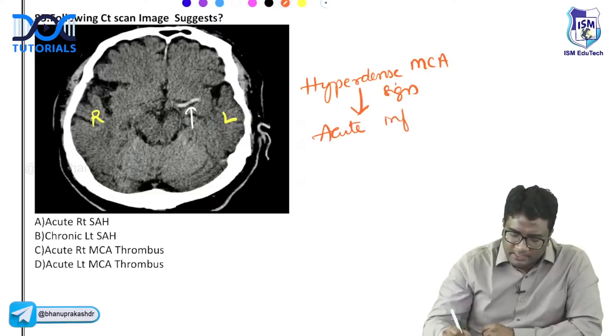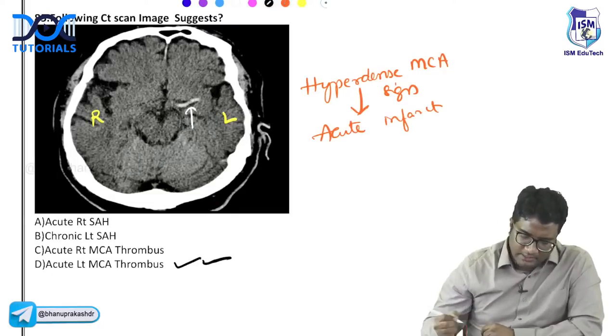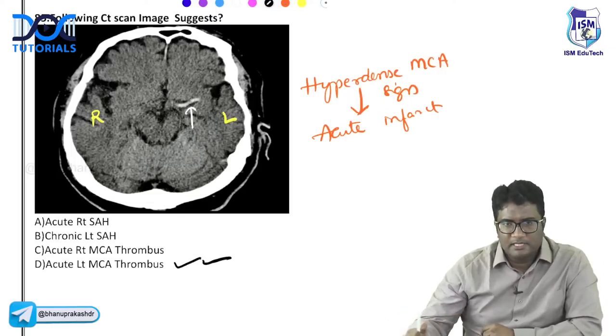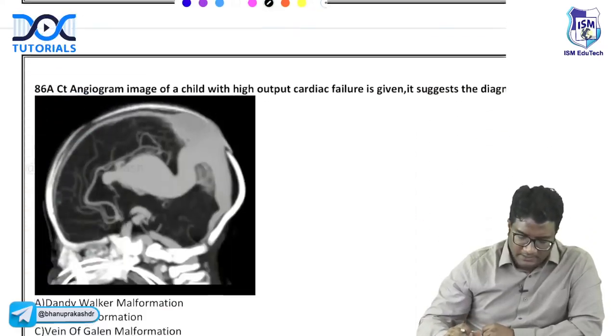So what should be the answer here? This should be left MCA infarction. Okay, there is a thrombus in the left MCA causing acute infarct in the left MCA territory. So this is left MCA thrombus, right? So the answer is D. Good. Okay.